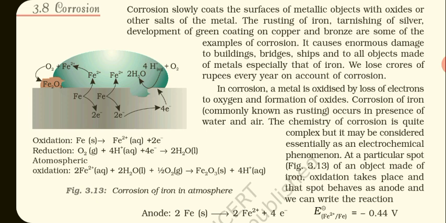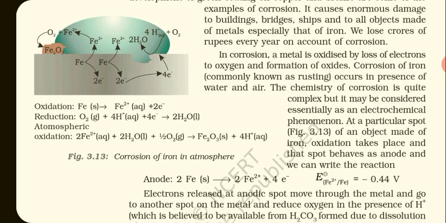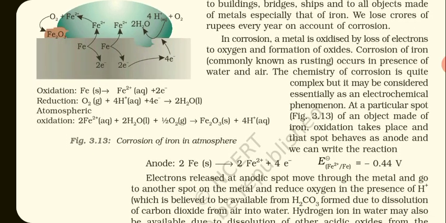The examples of the corrosion of metal are the rusting of iron, tarnishing of silver, and the development of green coating on copper and bronze. It causes enormous damage to buildings, bridges, ships, and all objects made of metal, especially that of iron. We lose crores of rupees every year on account of corrosion.